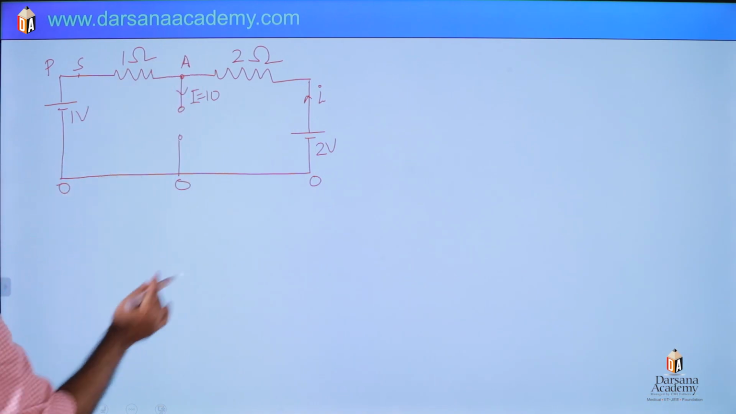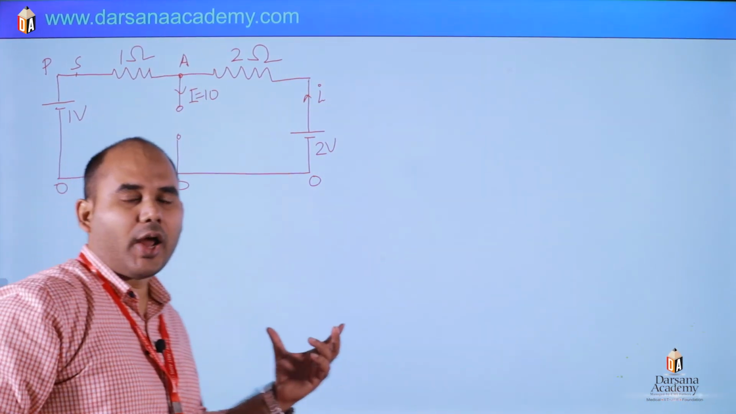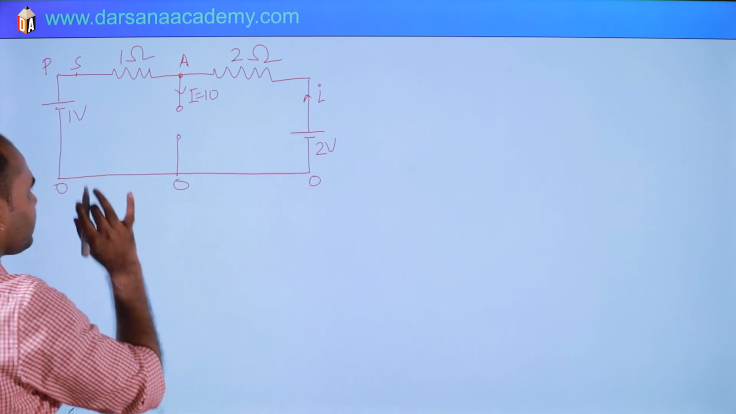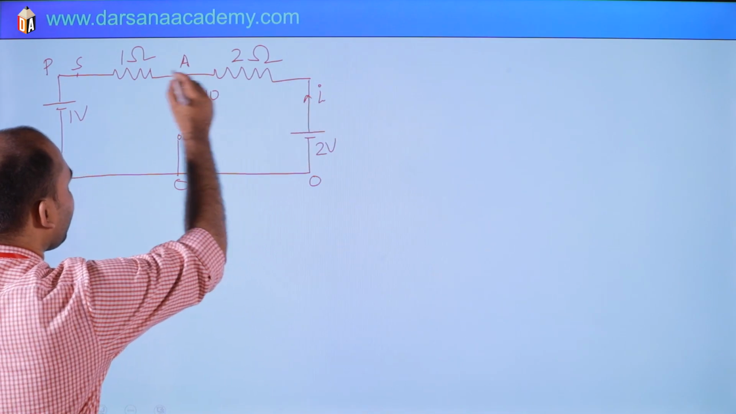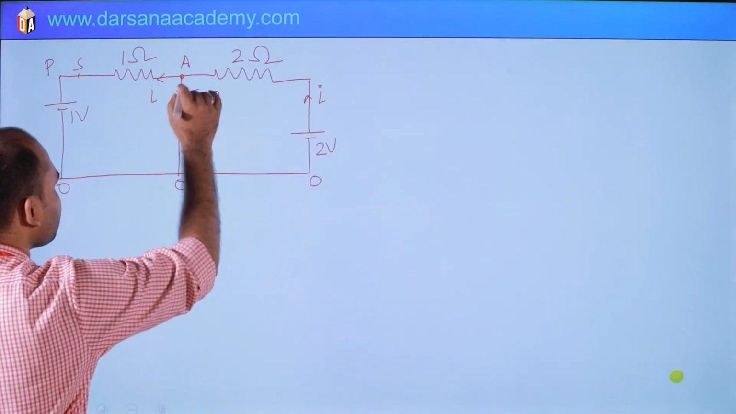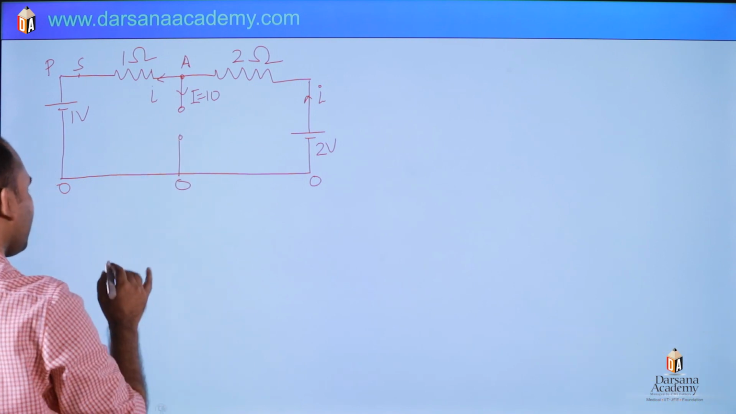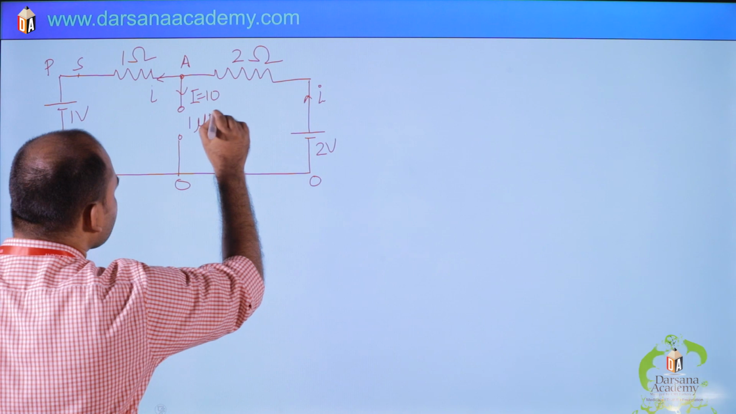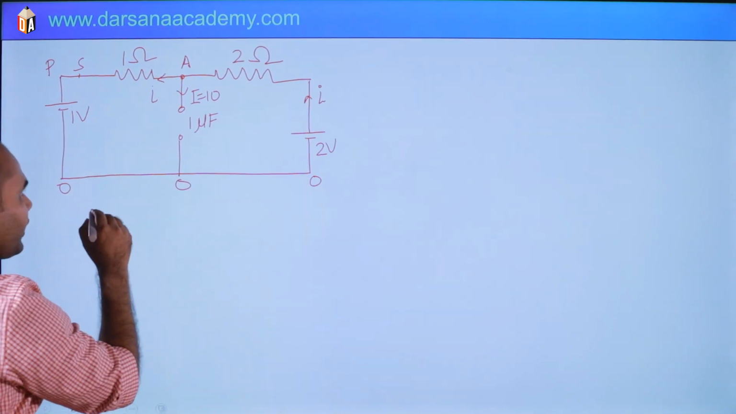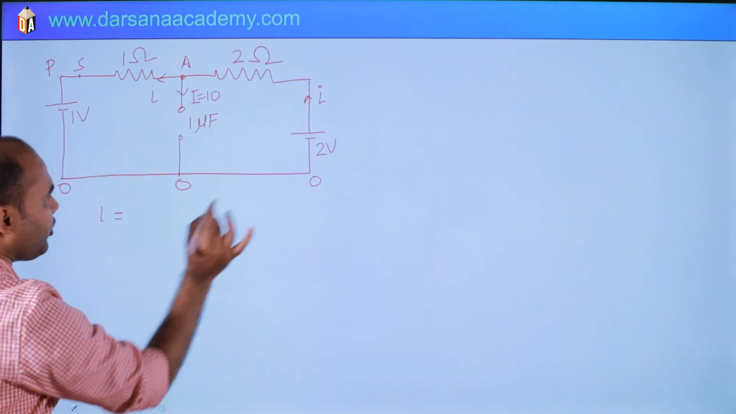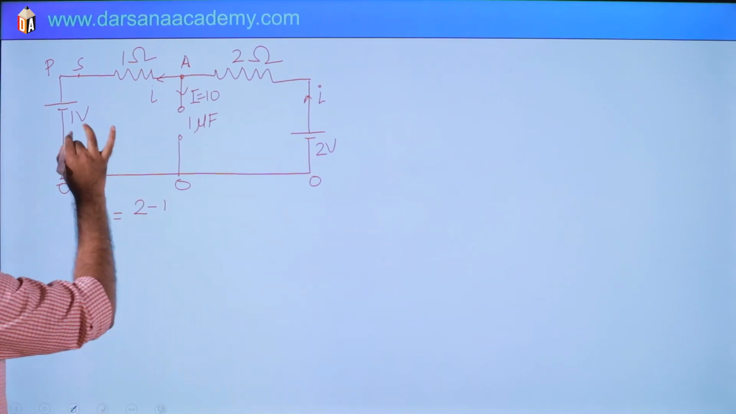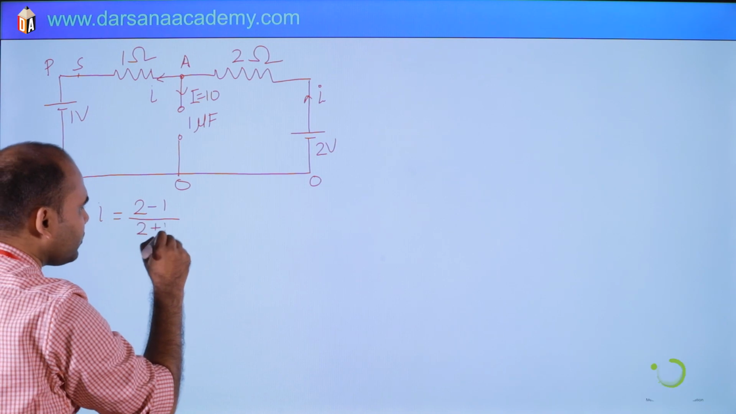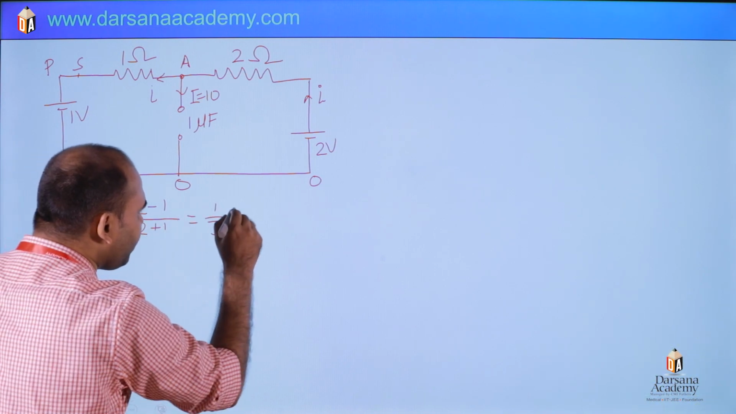So both batteries are connected in opposite polarity, so the net effect will be their difference. The same current I will flow through both resistors. There is no current through the capacitor. Here the capacitor was of capacity 1 microfarad. So what will be the current I? I will be 2 minus 1, opposite polarity, divided by R1 plus R2, 2 plus 1. So it is 1 by 3 ampere.